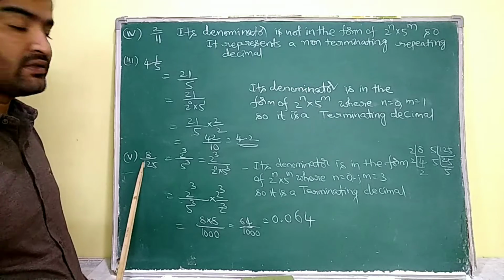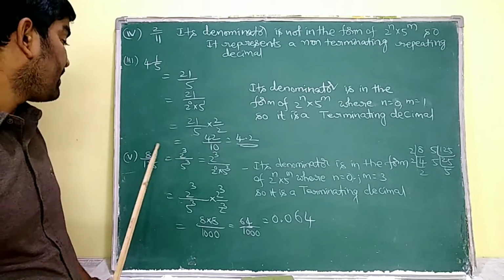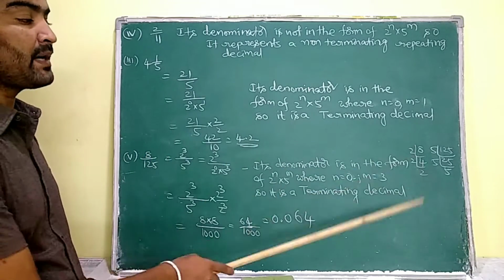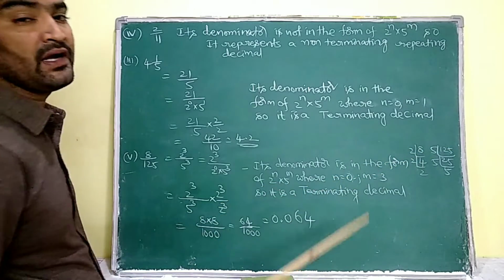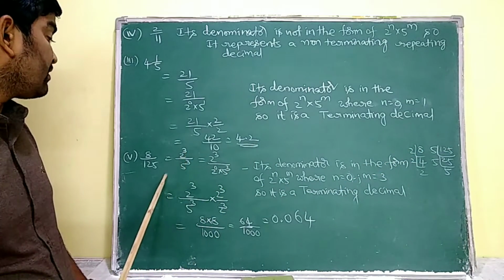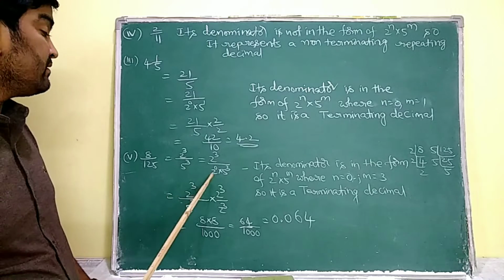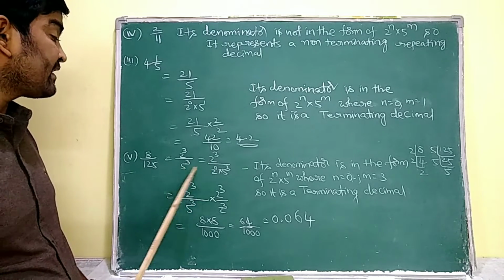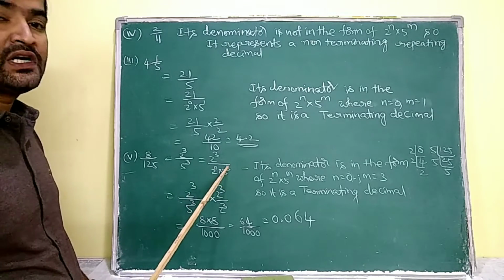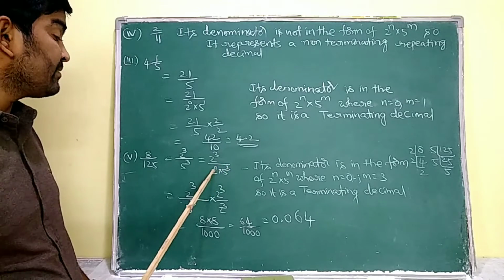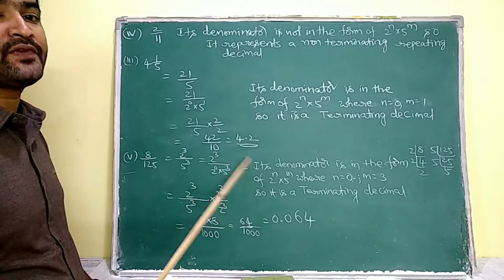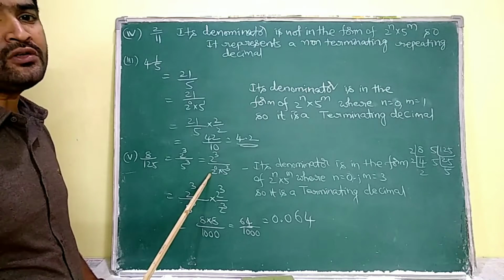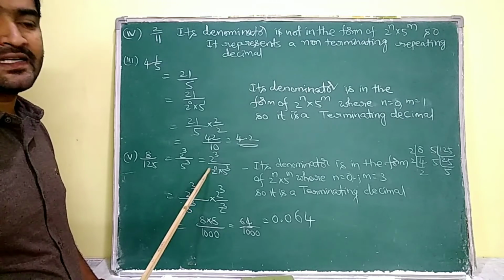Coming to the fifth question, the last question of this section. 8 by 125. Firstly prime factorize this 8 and 125. 8 means 2 cube, 125 means 5 cube. Here just write its denominator as 2 power of 0 into 5 cube. Just see, here again the denominator is in the form of 2 power of n into 5 power of m. So it is going to represent a terminating decimal.